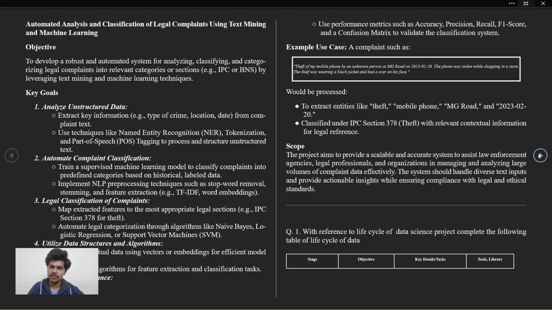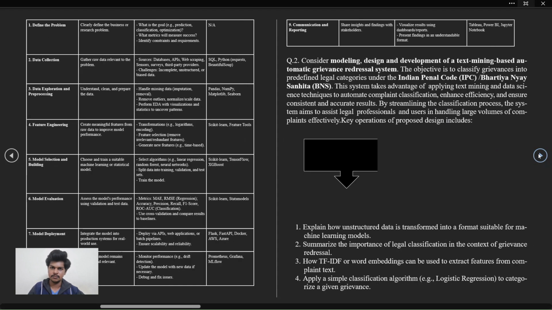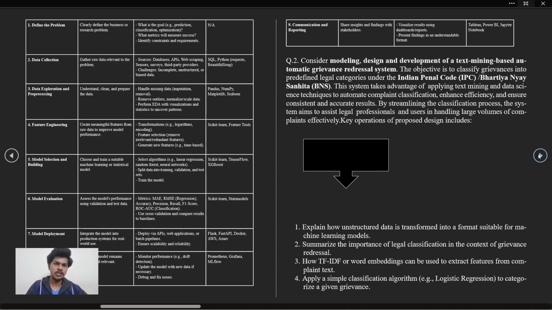The first question is, with reference to the life cycle of a data science project, complete the following table of a life cycle of data. In this, we'll have different stages. We have to write what the objective is, what the key details of the stage are, and what tools and libraries are needed to solve the stage. So the first stage is define the problem. It is very clear: clearly define the business or research problem.